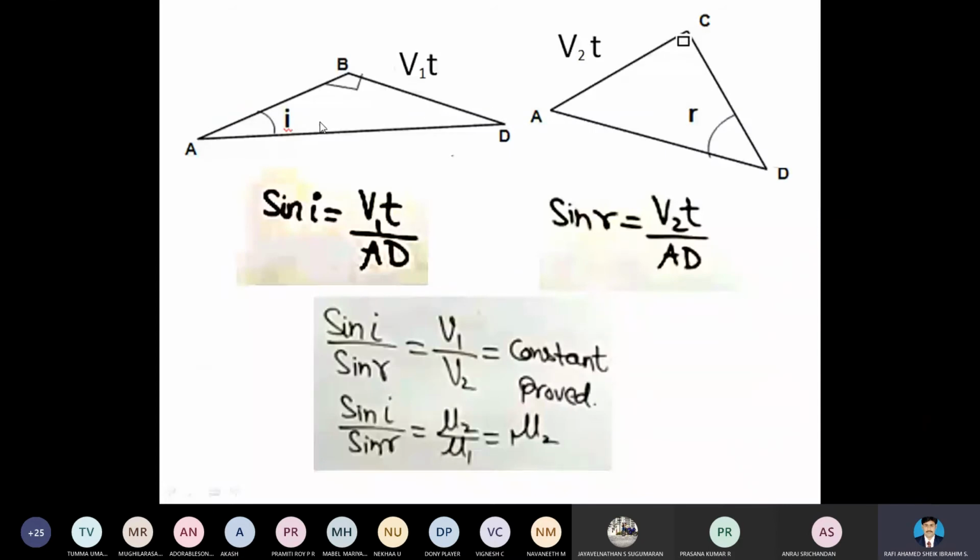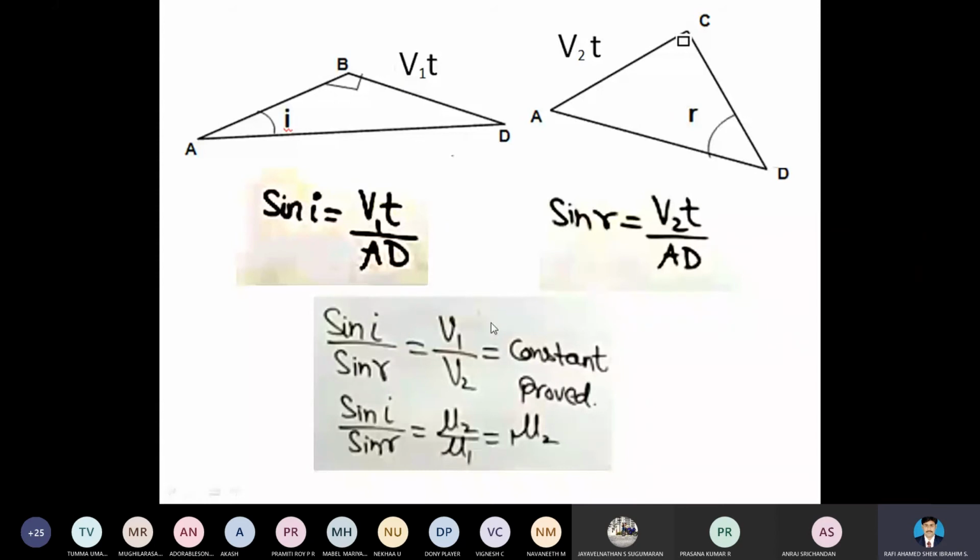From this structure, from the triangle, we can consider the position AD. So AD is the hypotenuse for the incident ray and AD is the hypotenuse for the refracted ray. So this is the hypotenuse side. The hypotenuses are equal, and the angles are different, but the angles also lie in the same plane. So that's why we write sine i is equal to V1t by AD, and sine r is equal to V2t by AD.